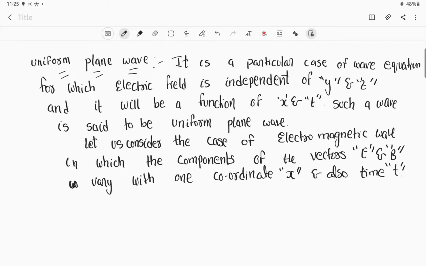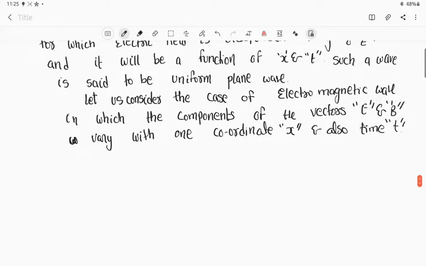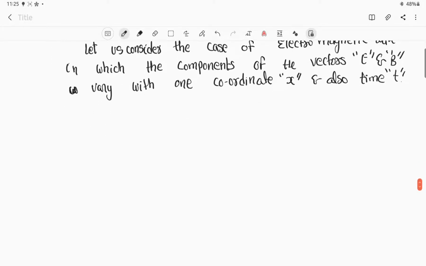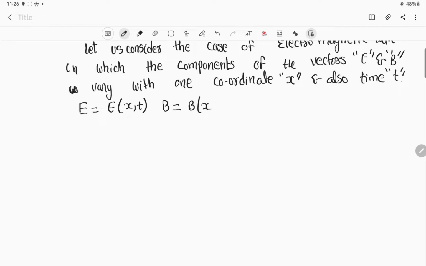Now how do we write this particular statement with some mathematical parameters? We can write E is equal to E of x comma t. Clear everybody? Now B is equal to B of x comma t, right?